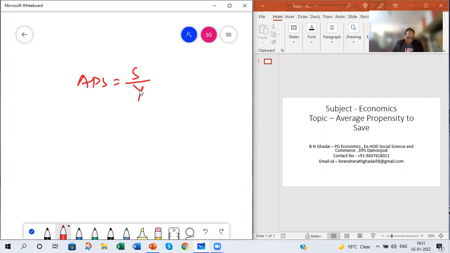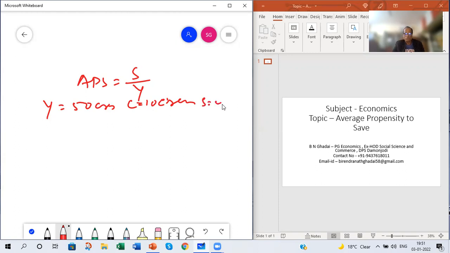Here APS is average propensity to save, S is saving, Y is income. So average propensity to save is the ratio of total saving to total income, aggregate saving to aggregate income. Suppose, for example, in a given income, Y is 50 crores and consumption is 10 crores.